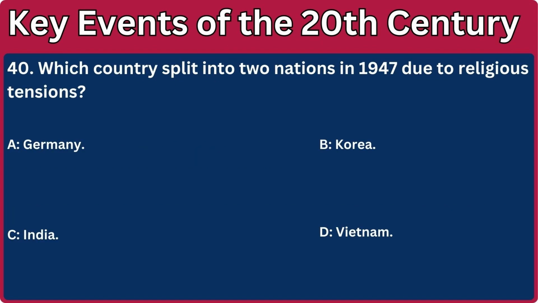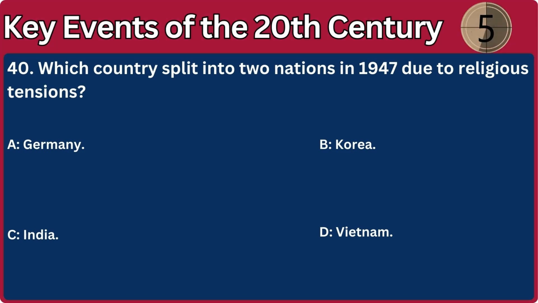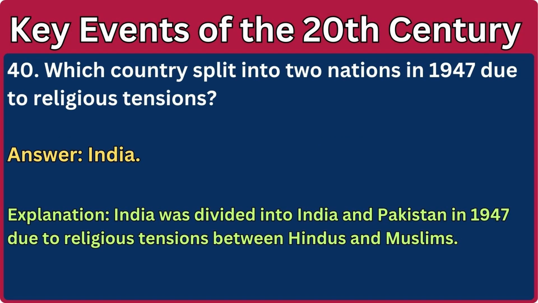40. Which country split into two nations in 1947 due to religious tensions? A. Germany. B. Korea. C. India. D. Vietnam. Answer: India. Explanation: India was divided into India and Pakistan in 1947 due to religious tensions between Hindus and Muslims.